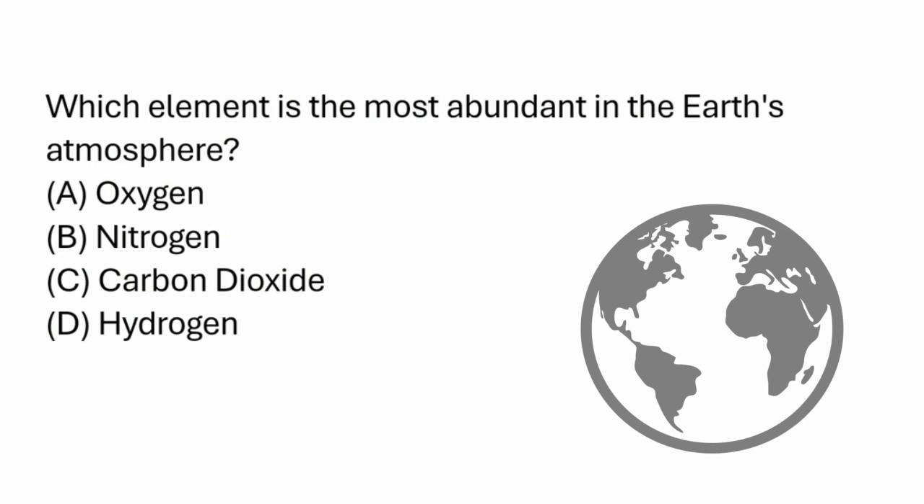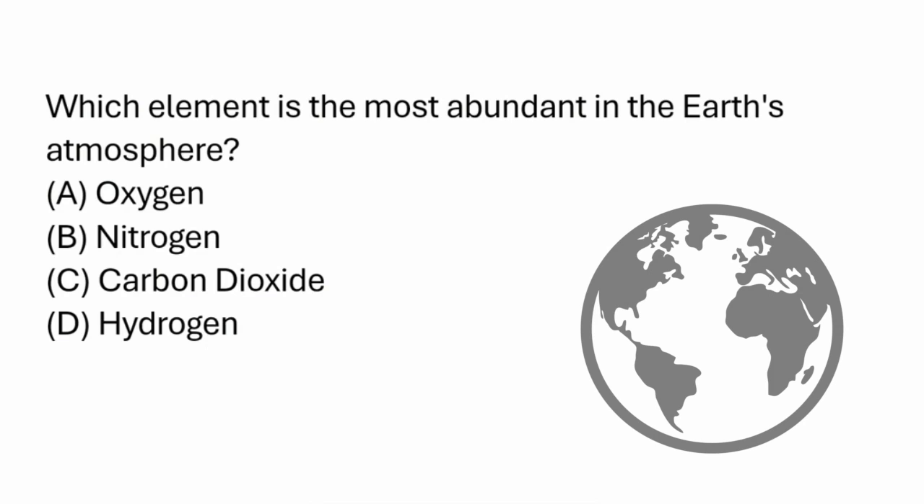Our next problem asks, which element is the most abundant in the Earth's atmosphere? A, oxygen, B, nitrogen, C, carbon dioxide, or D, hydrogen. Our first option is A, oxygen.